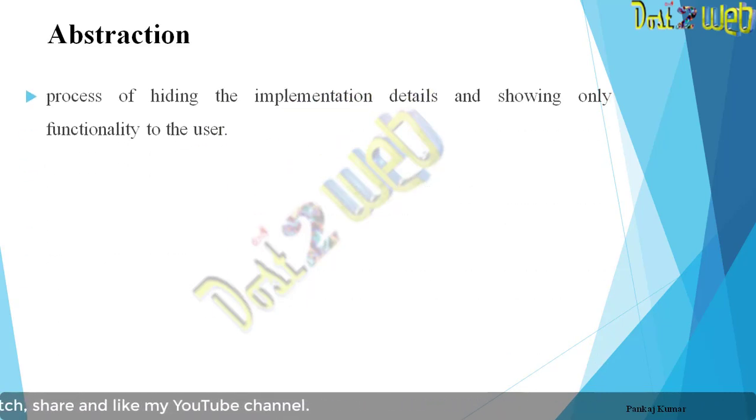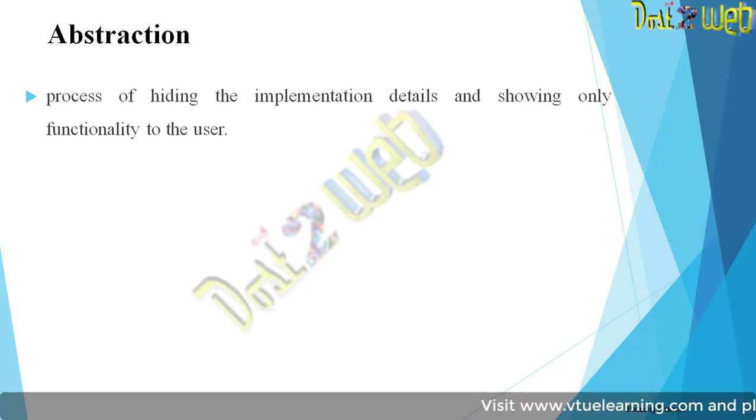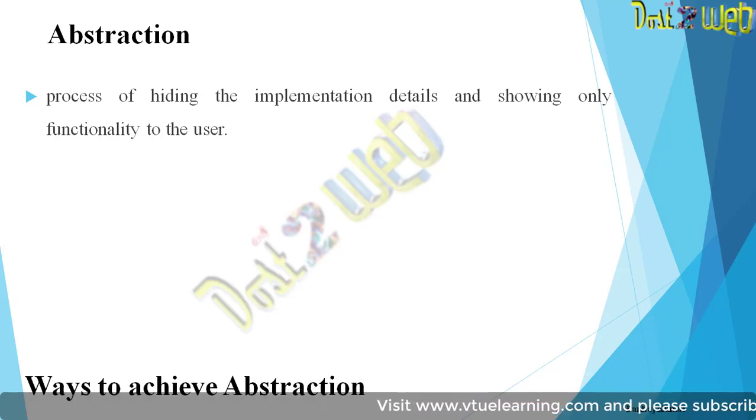It is the process of hiding the implementation details and showing only the functionality to the user. So whatever the internal thing is, it will not be visible, it will be hidden from the user. Only the functionality, what is happening, you can see, and that is actually your abstraction.